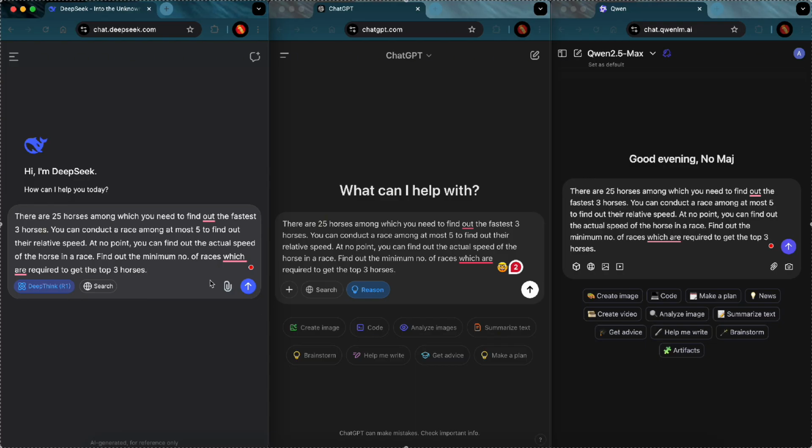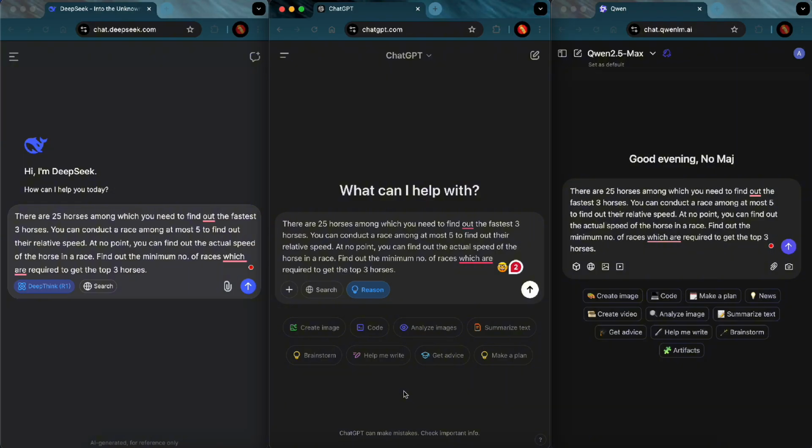Here in front of me, I have the 3 AI models open. We have DeepSeek, we have ChatGPT, and we have the Qwen 2.5. I'm going to run this same question over all the 3 AIs and we'll compare the results. We are going to test all the models on the correctness of the answer, the speed of answering, and the amount of detail they have put in the answer.